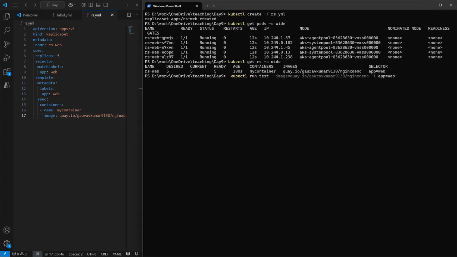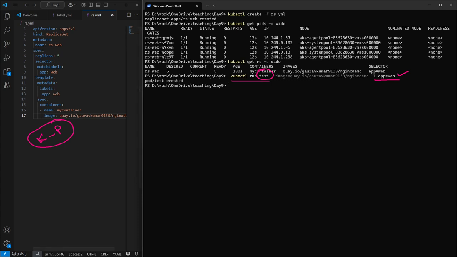Initially we discussed that using kubectl we are good to create a pod, and while creating the pod we are good to mention the label also. So here I am trying to create a pod whose name is test and the label is app is equal to web. Okay, let me press enter.